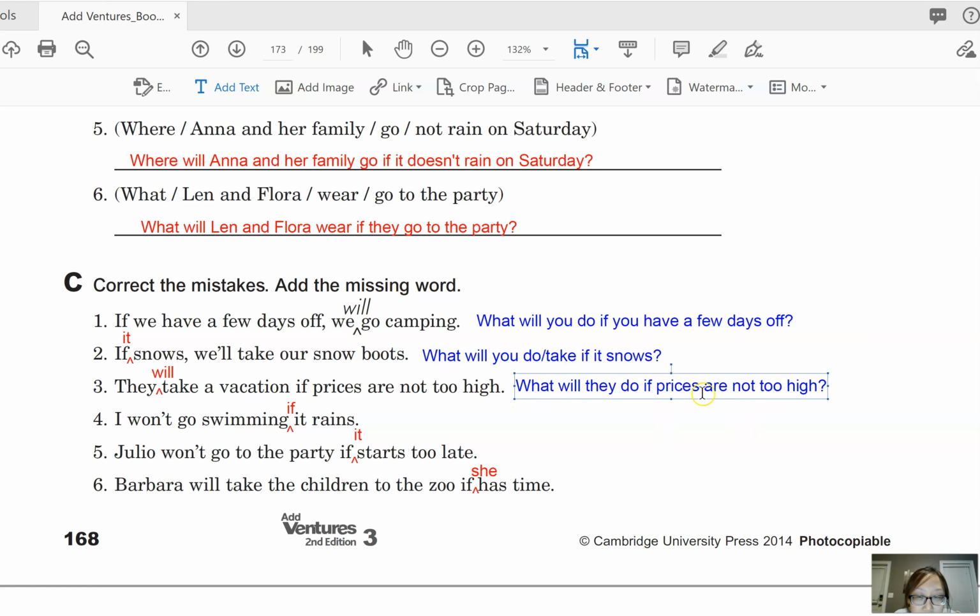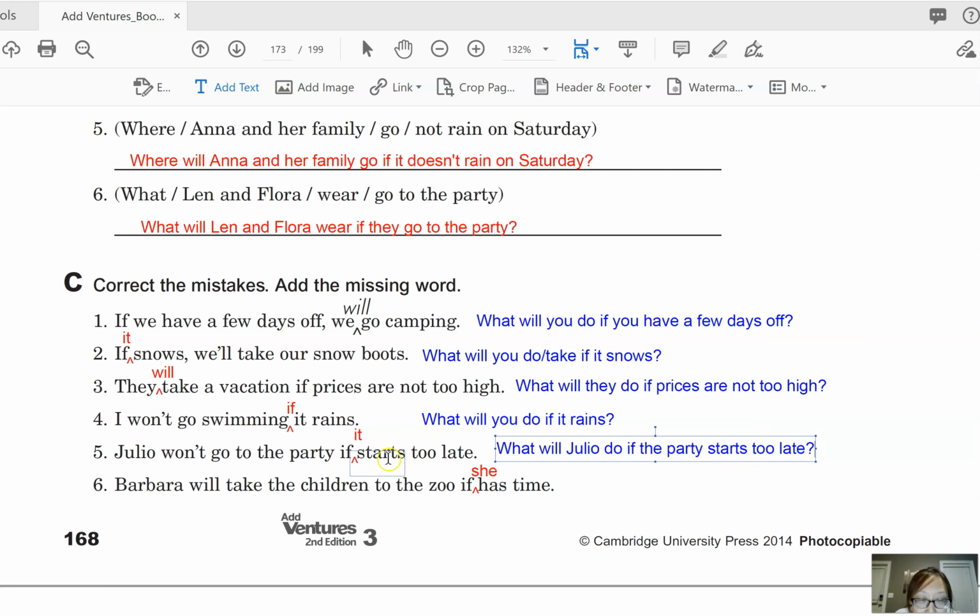And then number 4, what will you do if it rains? I won't go swimming.